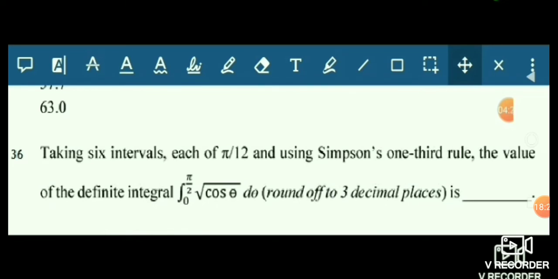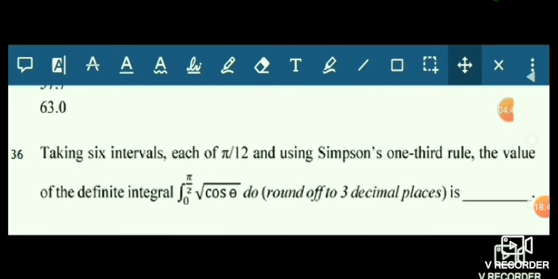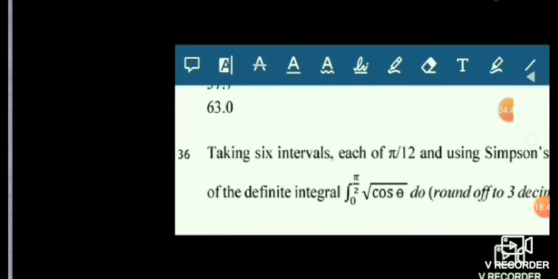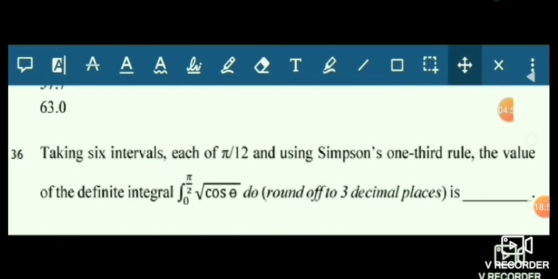This question is based upon Simpson 3 by 8 rule, that it is saying to divide the root under cos x into 6 parts, each consisting of pi by 12 unit. So this is the solution, that by Simpson I have solved it. I have found the q naught value. You know that q naught value is when the value of theta is 0. So q naught value is 1, and q6 means the last value.